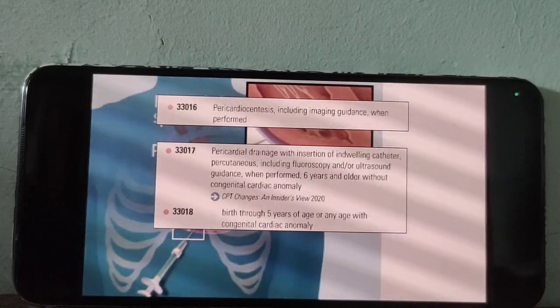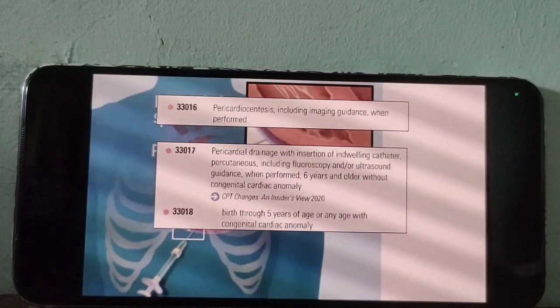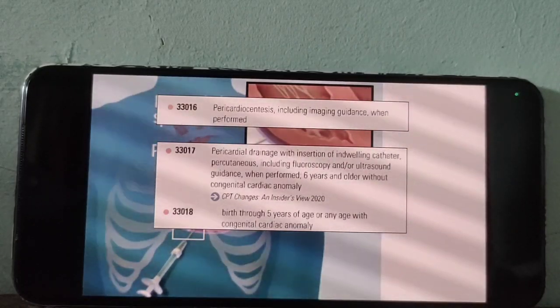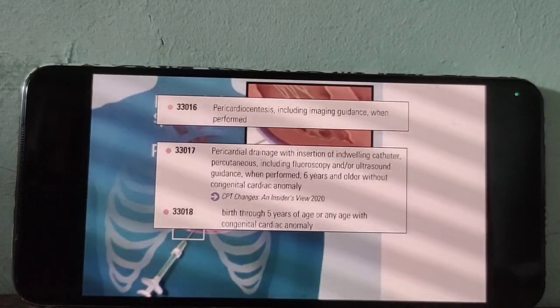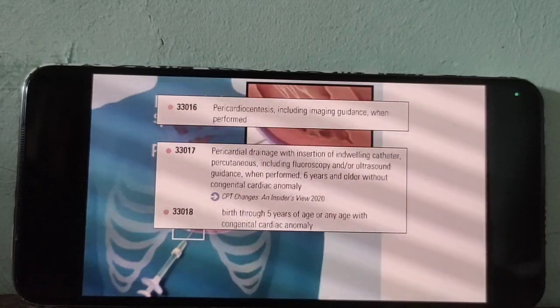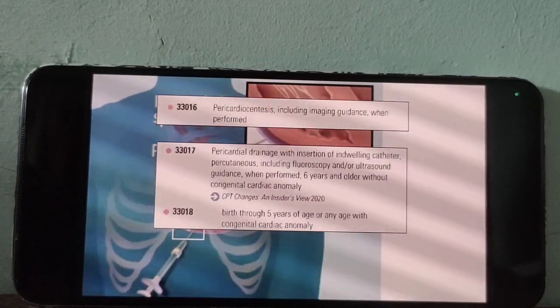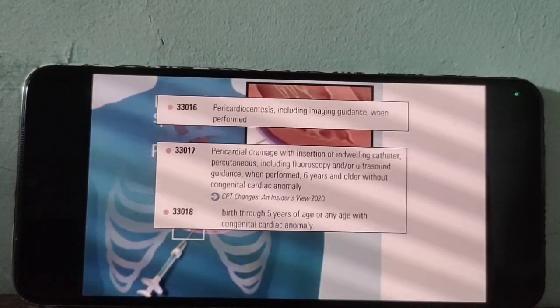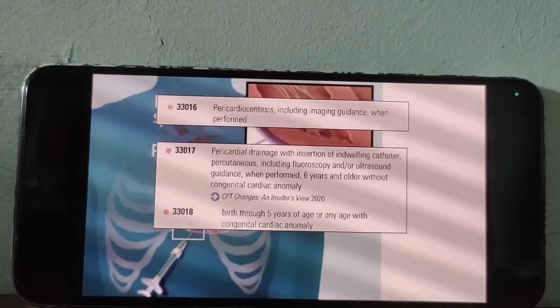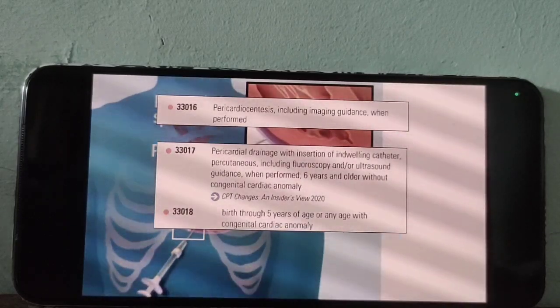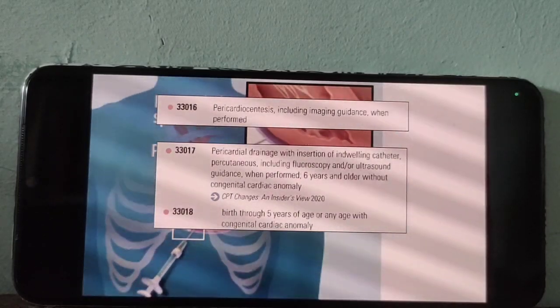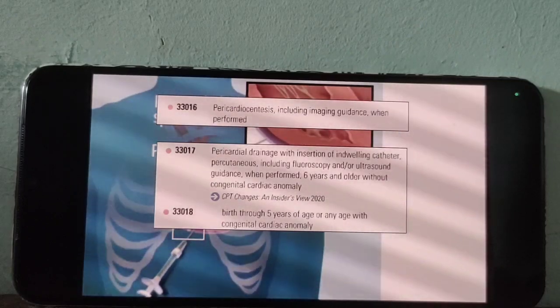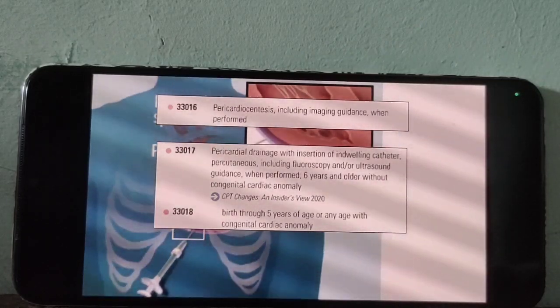Because the fluid can accumulate again. For example, the doctor removes the fluid in the morning, and again the fluid will accumulate.